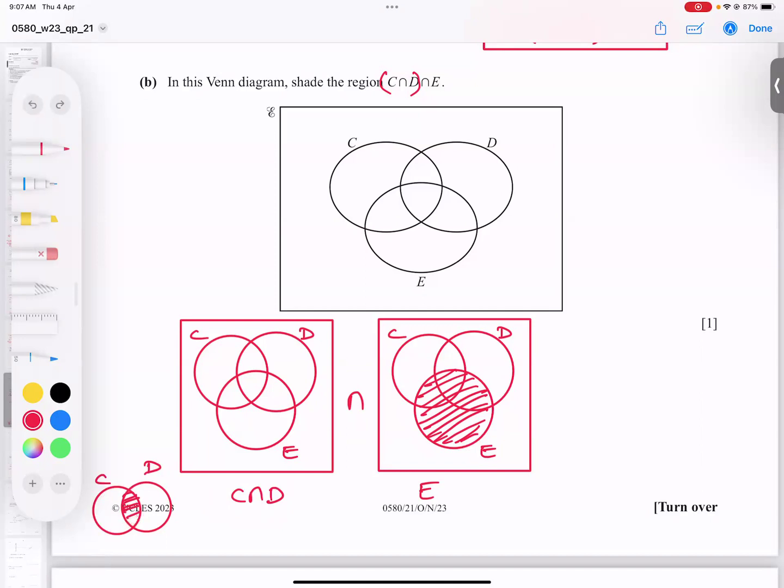So what I will do, care only about this part. I will shade this part only. Now what is the common shading between these two diagrams? This part and this part are present in both. Look, I'll show you.